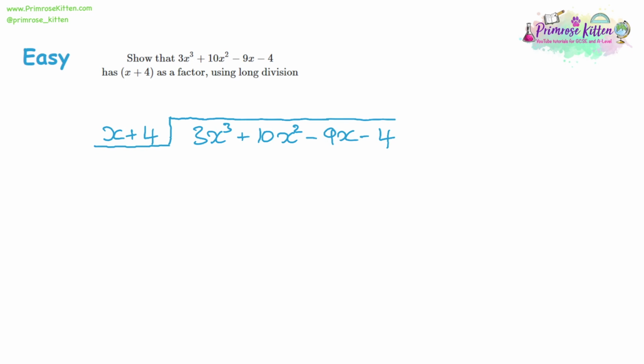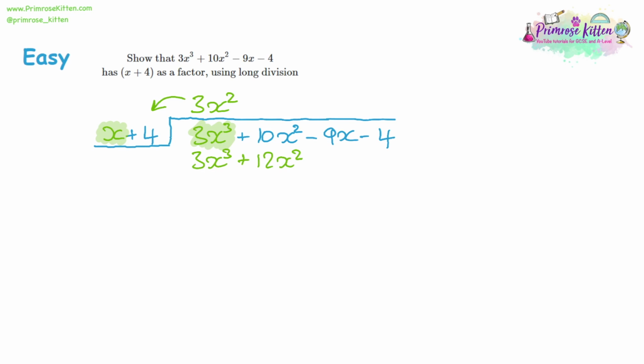Now again, we've got two terms to divide by, the x and the 4, so we only divide by the x term, and then we sort out the missing bit later on. So let's divide through by the x and pick our first term, 3x cubed. 3x cubed divided by x will give us 3x squared. Now, we didn't divide by the 4, so we have to take that 4 into account. So we multiply what we found by our divider. 3x squared times x is 3x cubed, but then 3x squared times 4 is going to give us 12x squared.